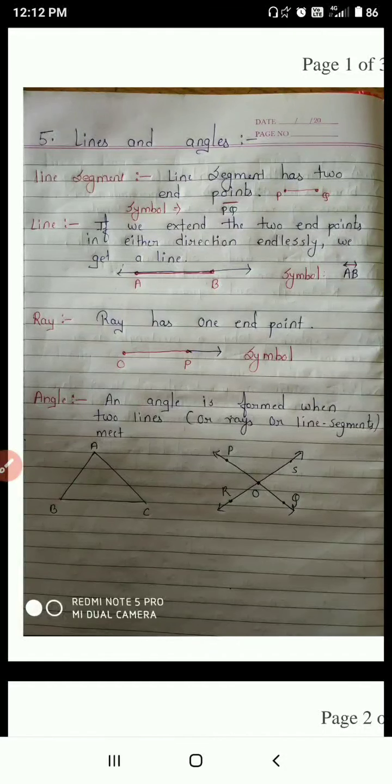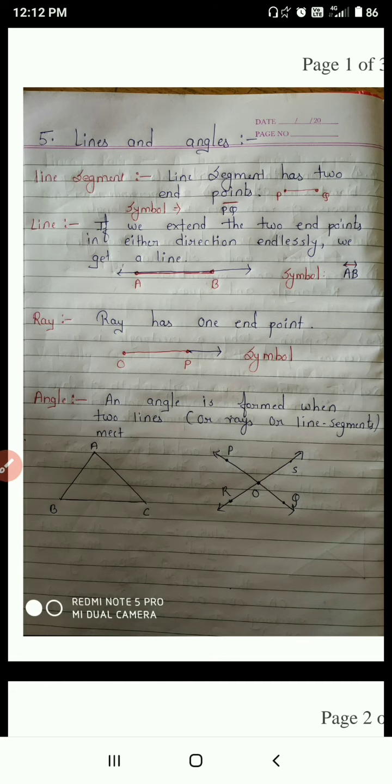Today, we are going to start a new chapter, chapter number 5, lines and angles. This is your geometry portion. Okay. So, first of all, before going to the chapter, we will move towards the introduction part of the chapter.